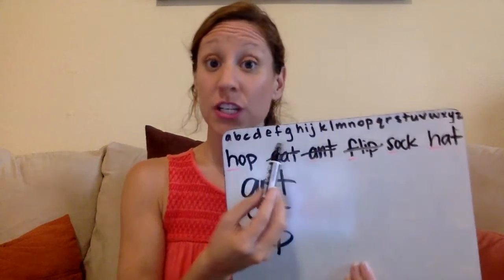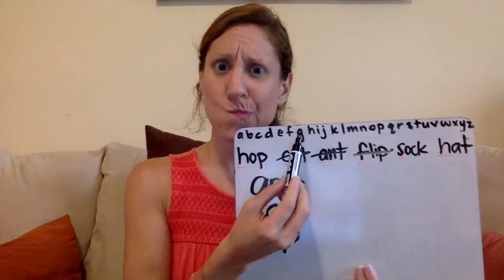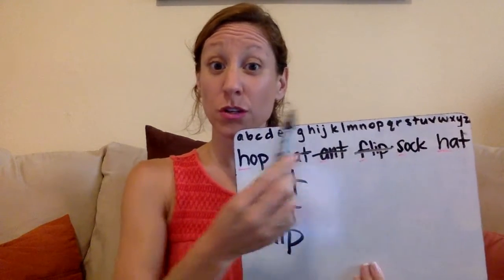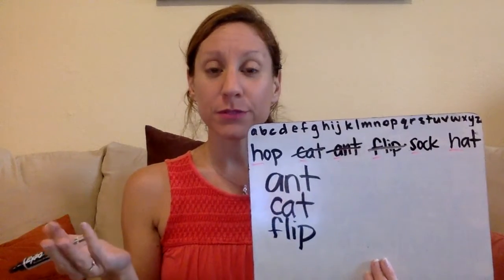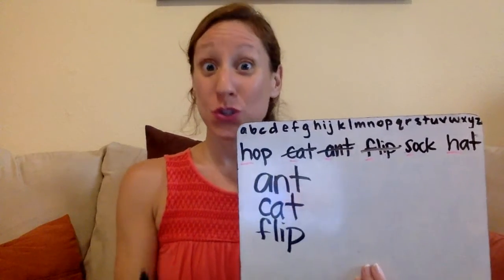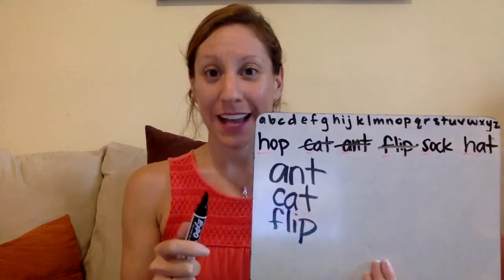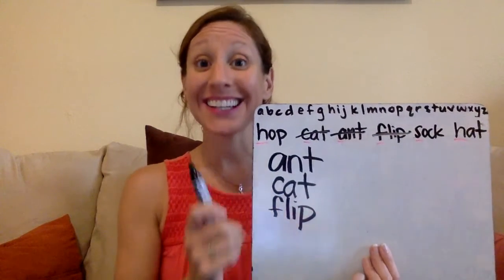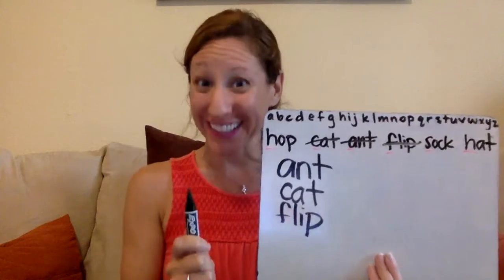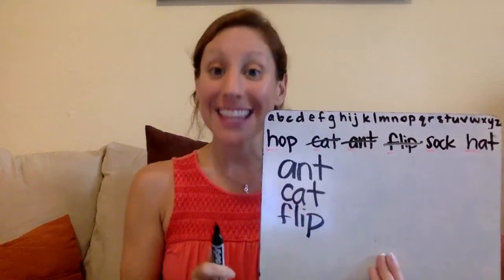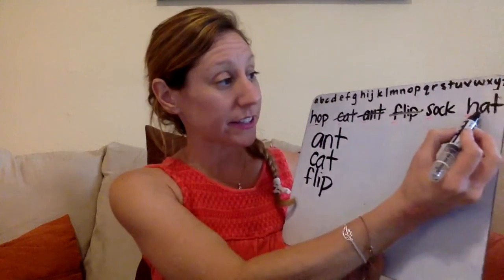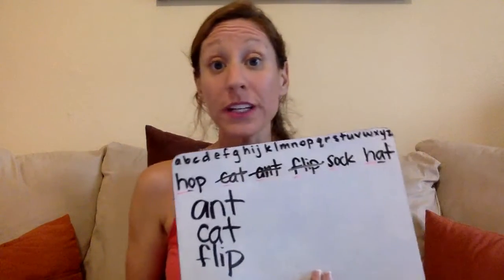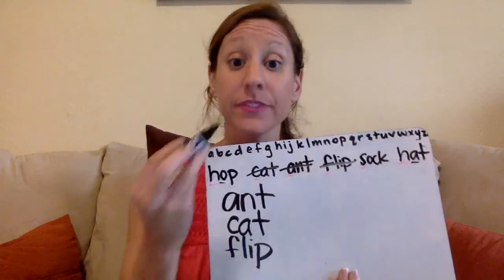All right. A, B, C, D, E, F. I don't see any G's. H. I see 2 H's. Ooh. So what do we do? If you come to 2 words that start with the same letter, go to the second letter. So the second letter here is O, second letter here is A. Which one comes earlier in the alphabet?